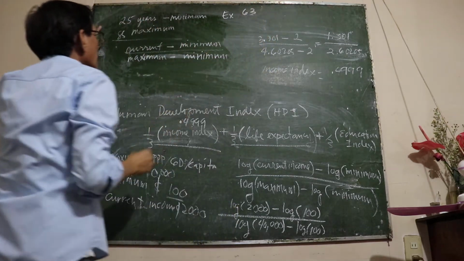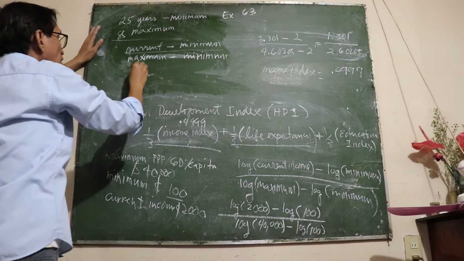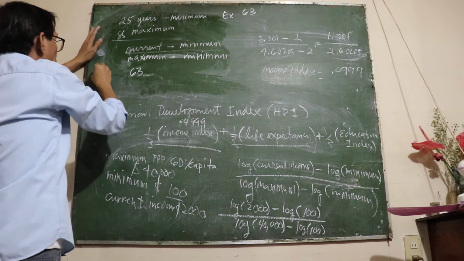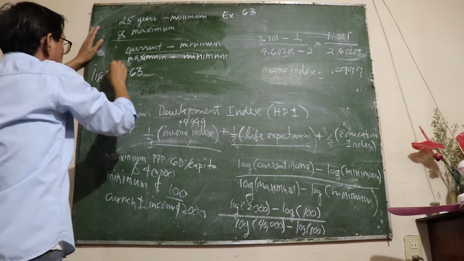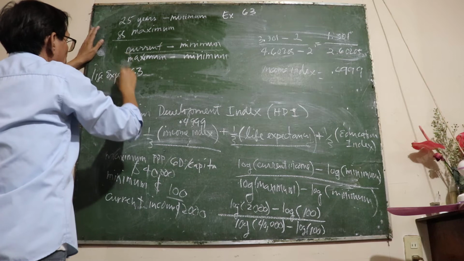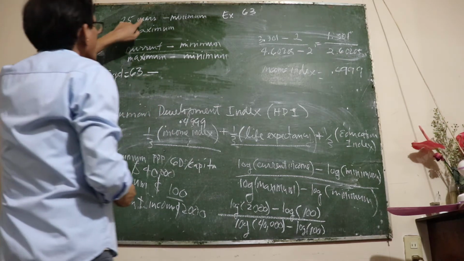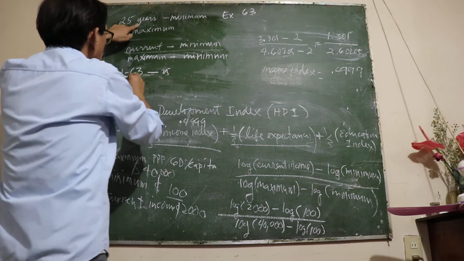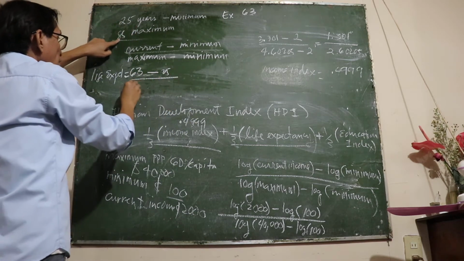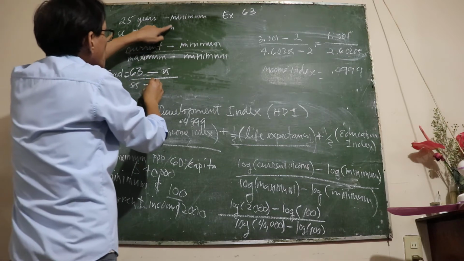So we have 63 minus the minimum of 25, over the maximum of 85 minus the minimum of 25.